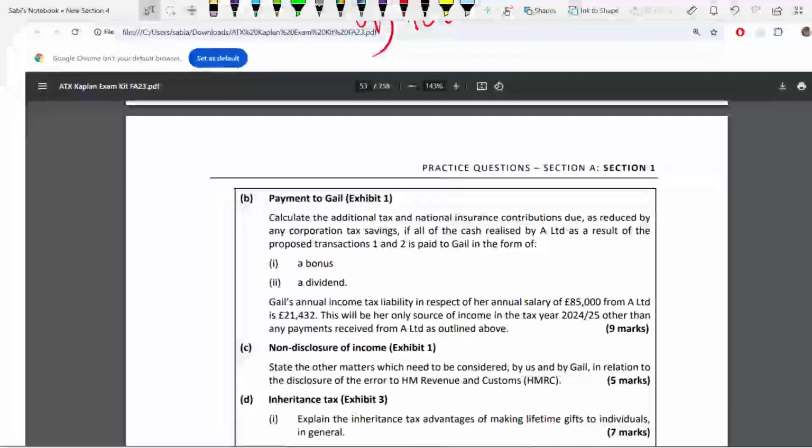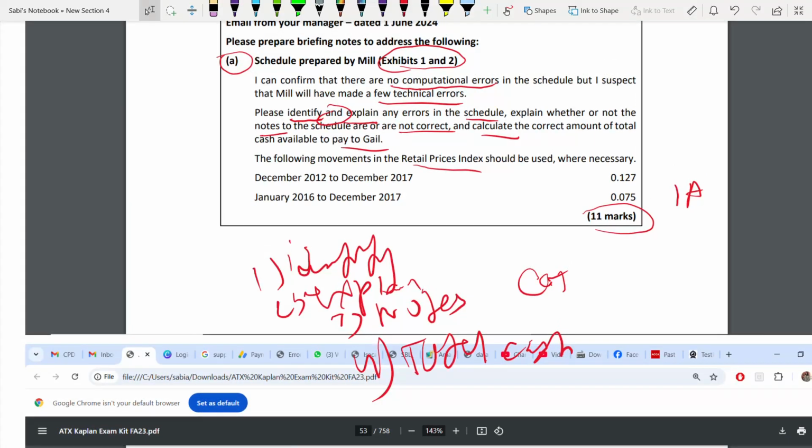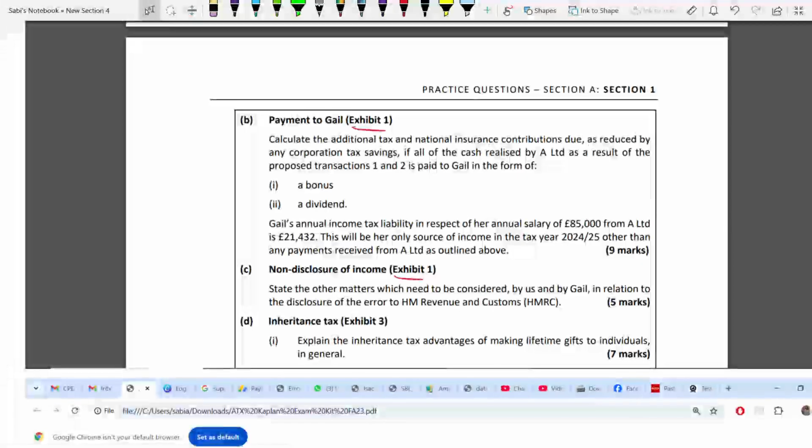Now, next, part B. Part B, clearly they have told us to use exhibit 1 in brackets. C also exhibit 1, but they are for lesser marks. Usually, requirements A and B are for lengthy marks, and when you come later down, usually that's the pattern, the marks reduce. Okay, so B is for 9 marks.